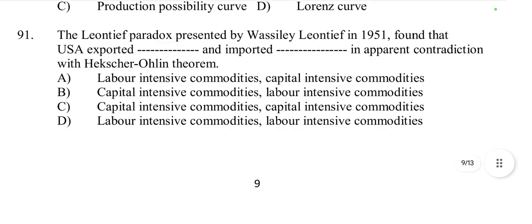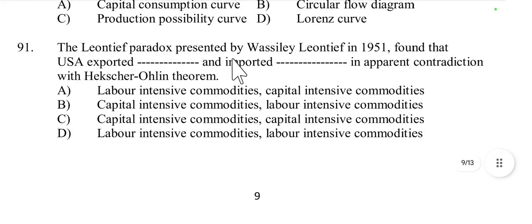Then question number 91. The Leontief paradox presented by Wassily Leontief in 1951 found that the USA exported this kind of commodities and imported that kind in apparent contradiction with Heckscher-Ohlin theory. Labor intensive commodity and capital intensive commodity.